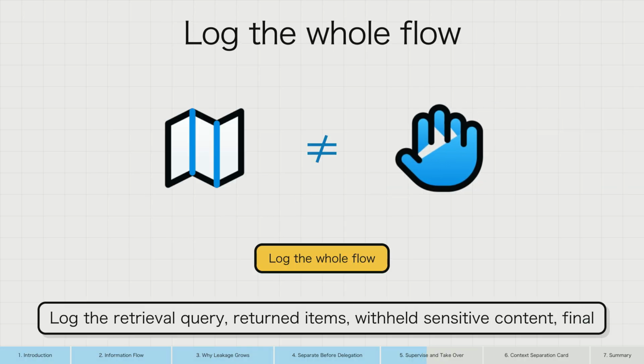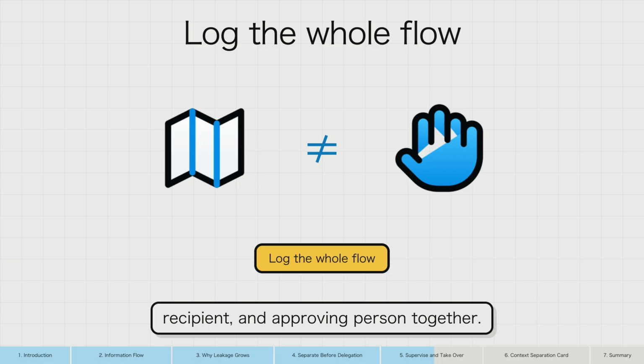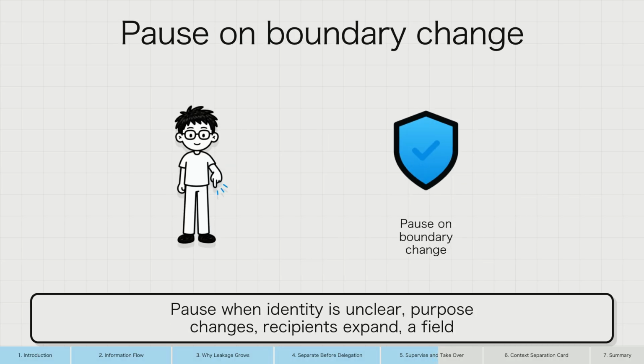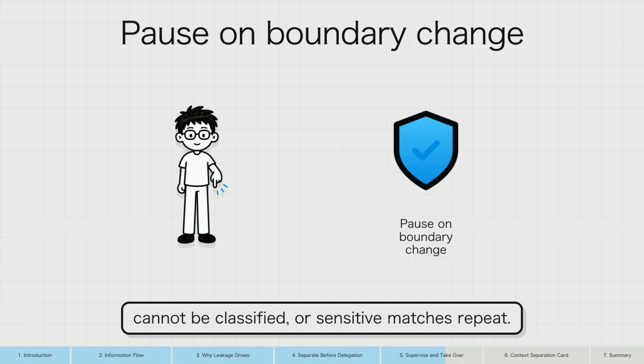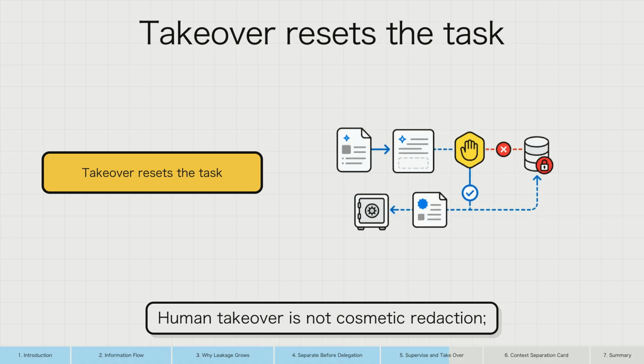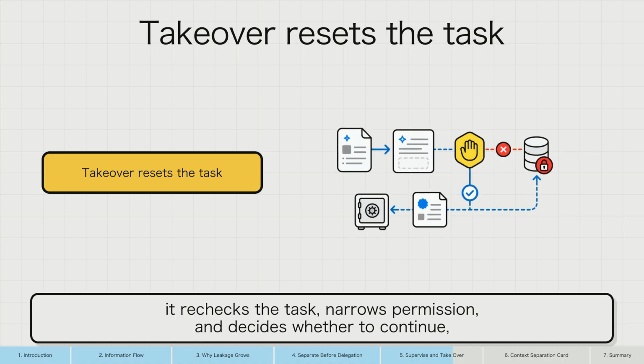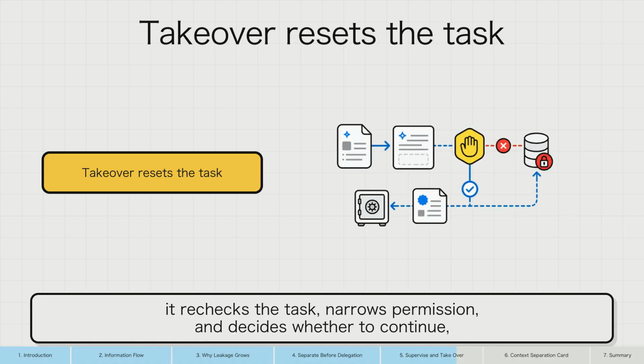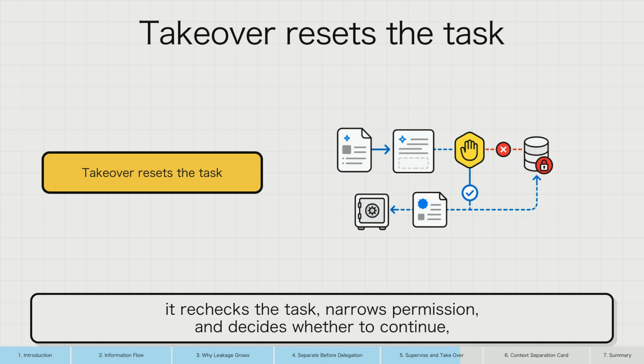Log the retrieval query, returned items, withheld sensitive content, final recipient, and approving person together. Pause when identity is unclear, purpose changes, recipients expand, a field cannot be classified, or sensitive matches repeat. Human takeover is not cosmetic redaction. It rechecks the task, narrows permission, and decides whether to continue, rewrite, or cancel.